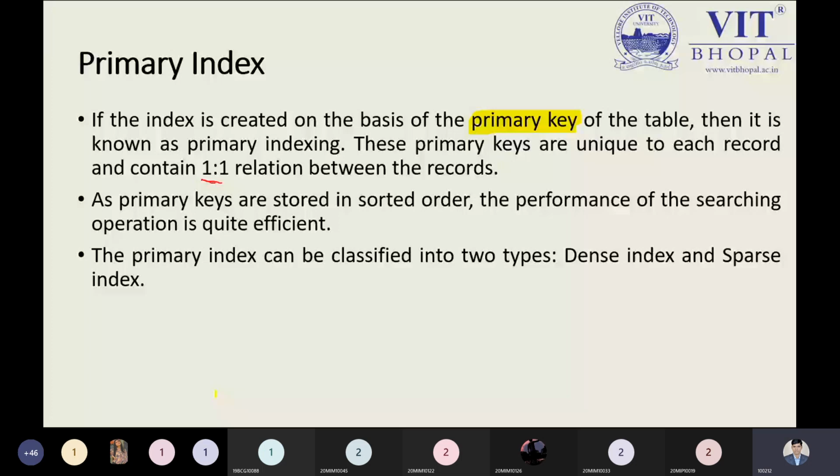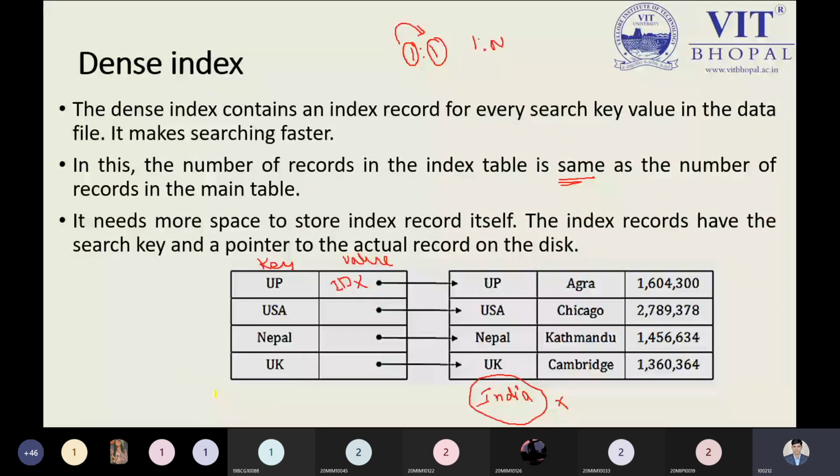This concept is divided into two parts. One is the dense index, the other is the sparse index. So let us understand the concept by this approach. This is a critical point. I'm skipping this slide and moving to this one right now: dense index. This is the first type of the primary index, that is the dense index.